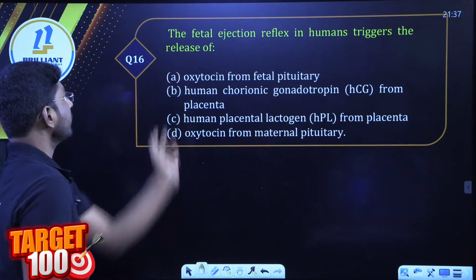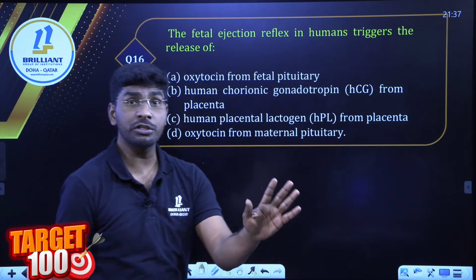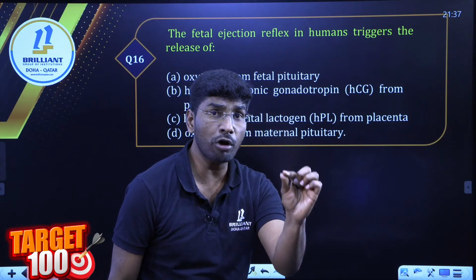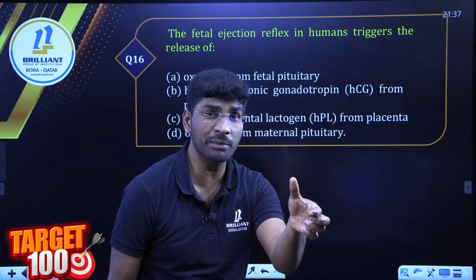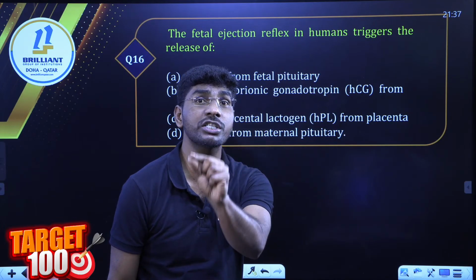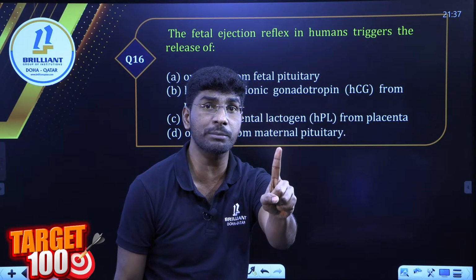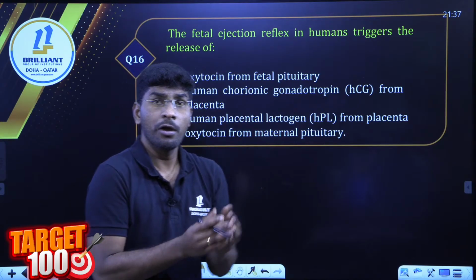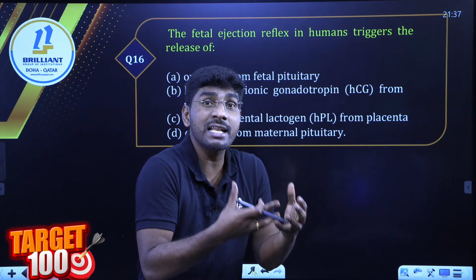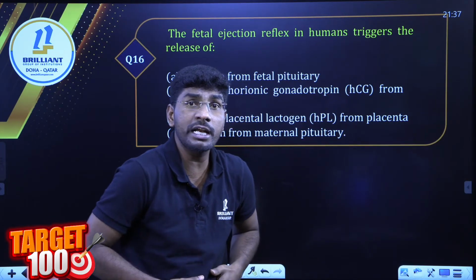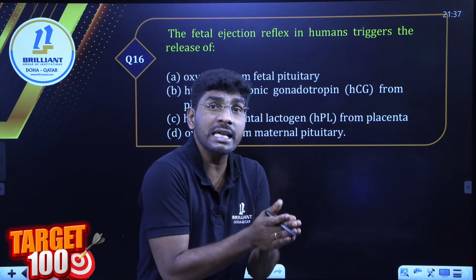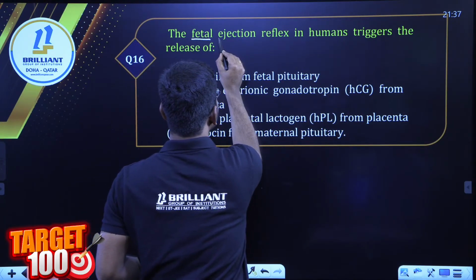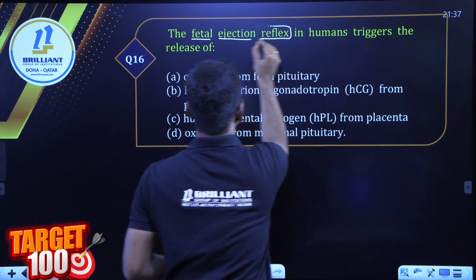Next question. This especially, students, I'm repeating: the movement of babies during the gestation period and parturition. Remember, the parturition concept is also very important. A fully developed fetus after 9 months of gestation releases a stimulation called the fetal ejection reflex.